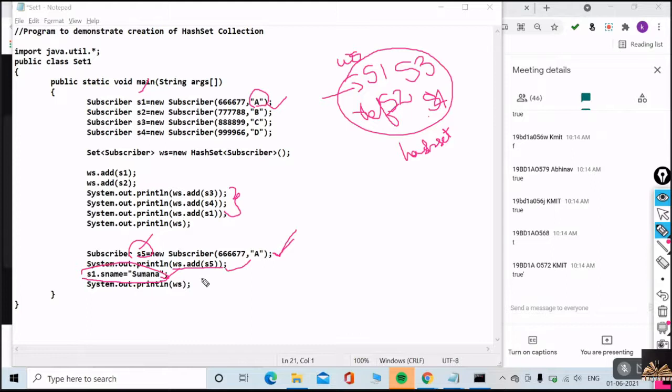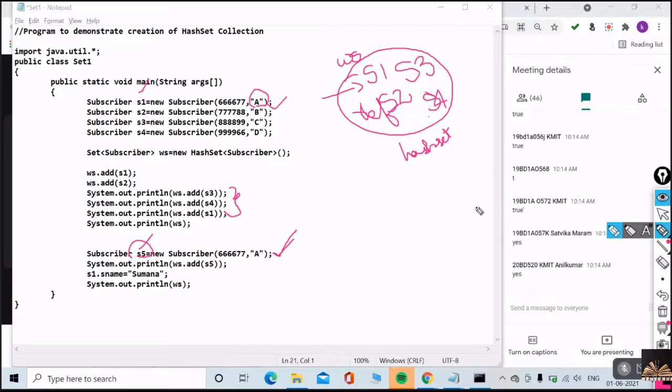Guys, can you please tell me? Did you understand this statement? If I am trying to change the name of one of the objects like this, is that going to happen or not? Yes, because what we have added, we just added the references.